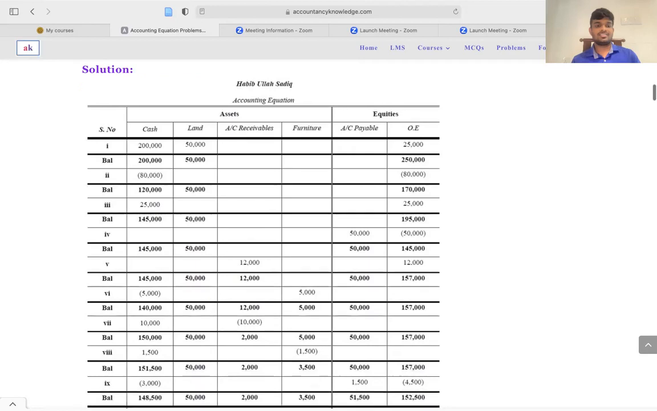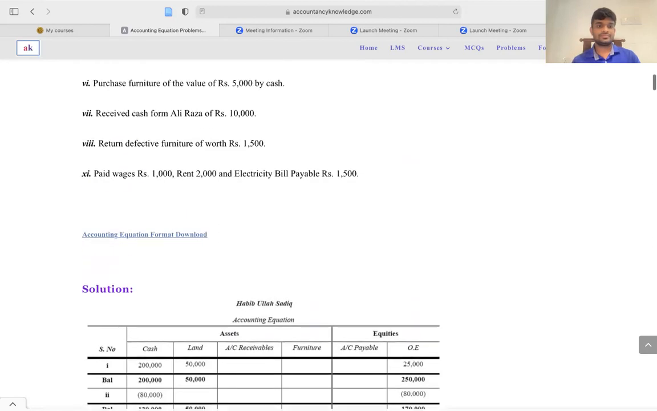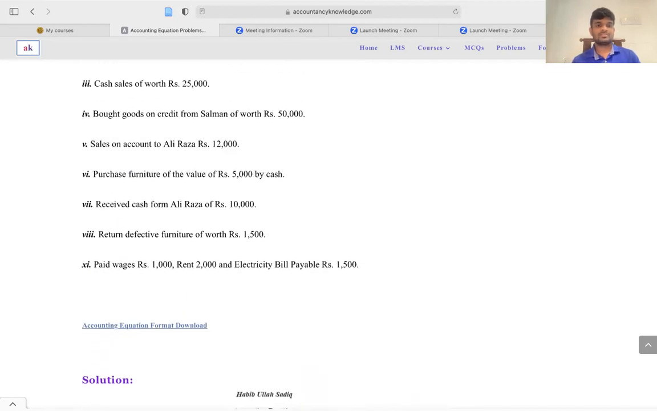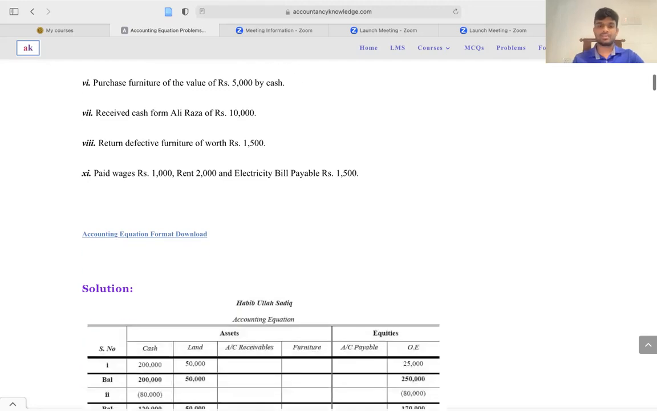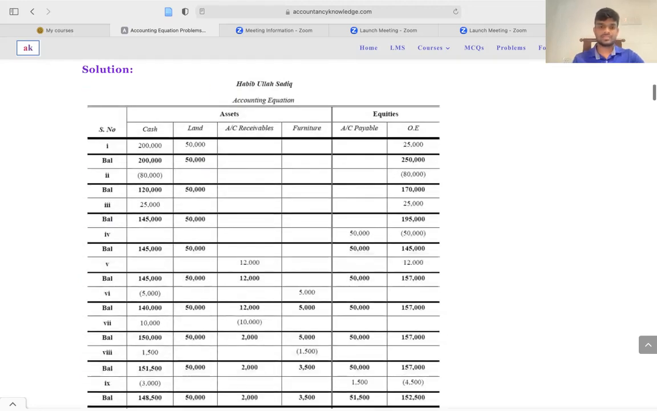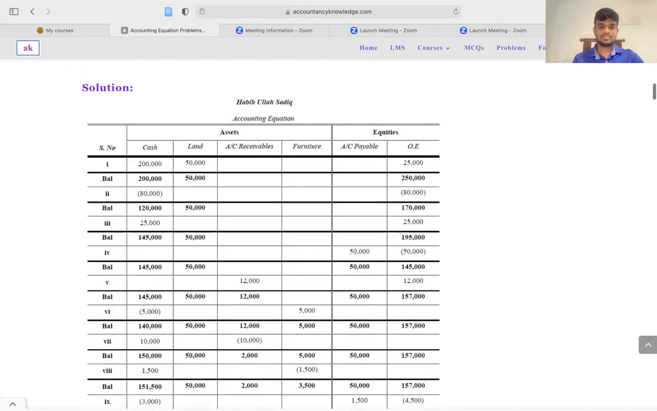So then the sixth one, purchase furniture of the value of 5,000 by cash. So that means you have purchased some furniture for 5,000 rupees. That means your cash balance will be reduced, and you add to the furniture balance, right? Add some amount to the furniture balance, right?